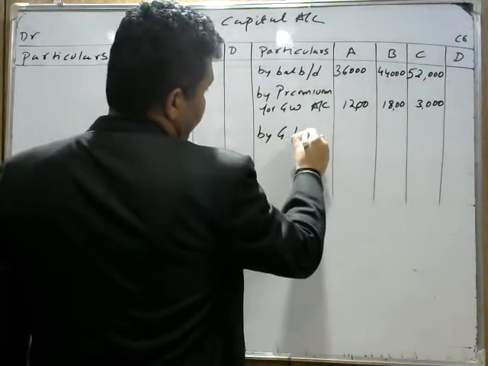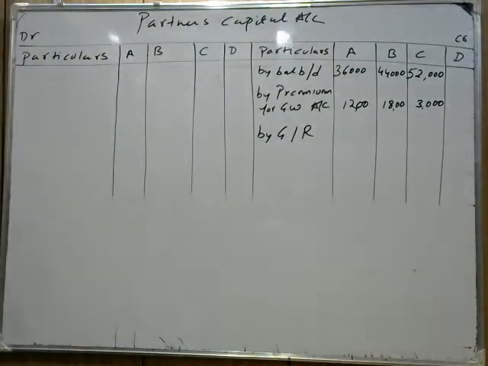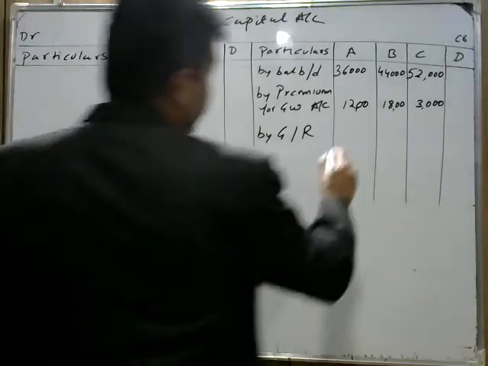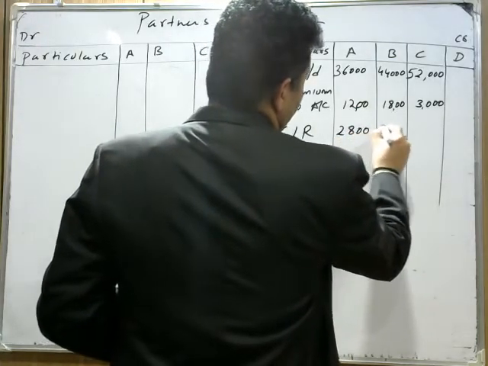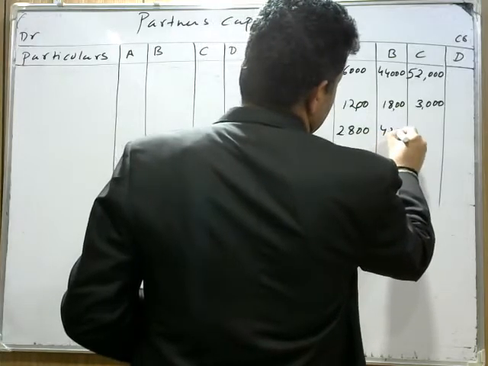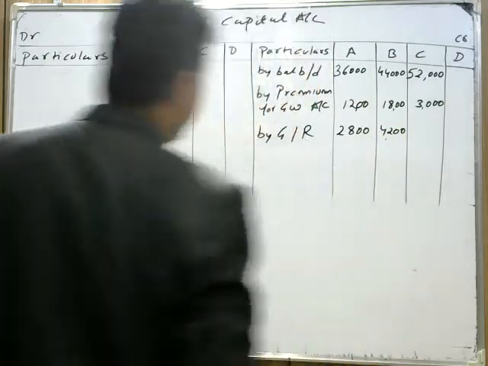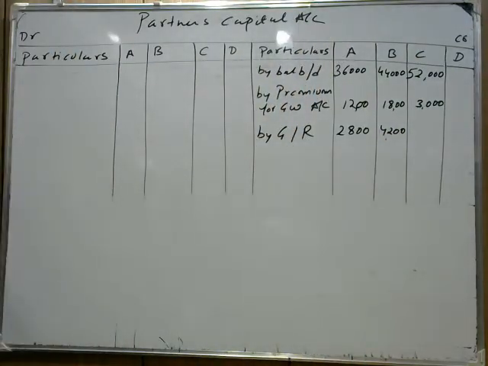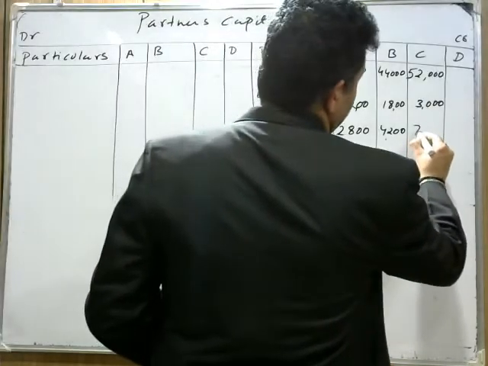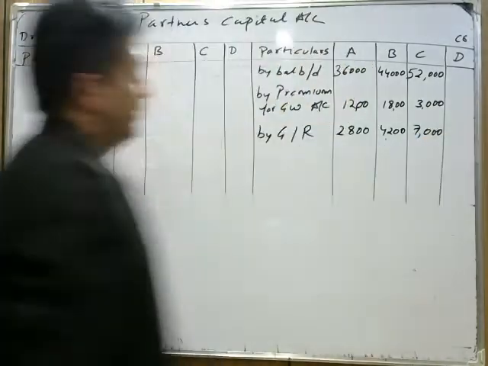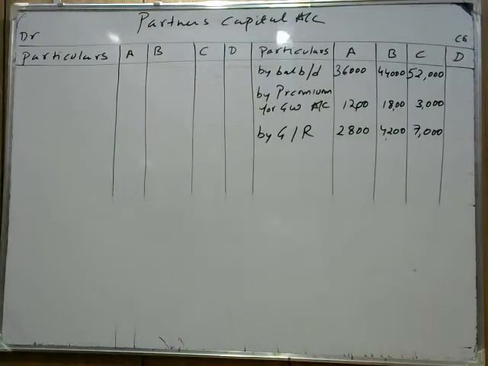in the old ratio. We write general reserve, GR for general reserve. Now one request, you have to write it fully as general reserve. The general reserve given in the question is 14,000. Divide 14,000 in the old ratio, which is 2:3:5. It is coming 2,800, 4,200, and 7,000.